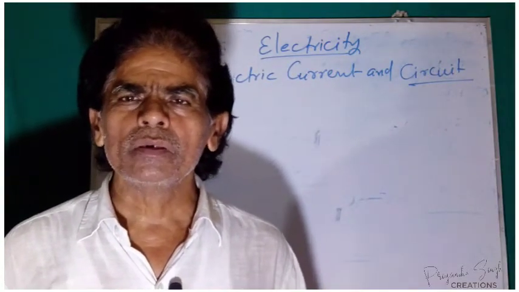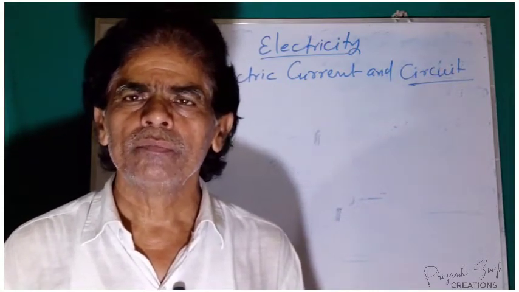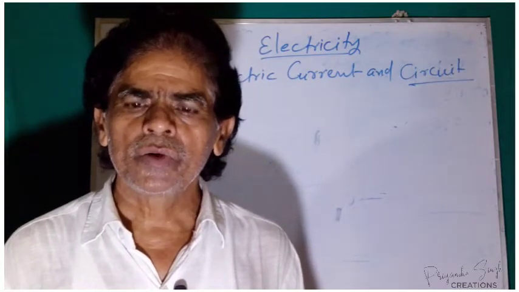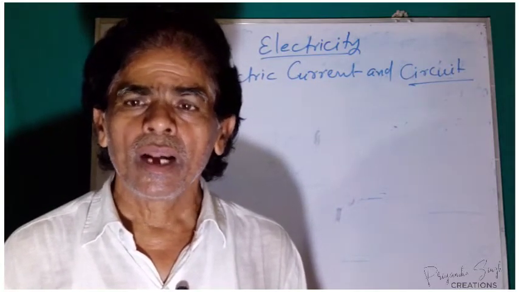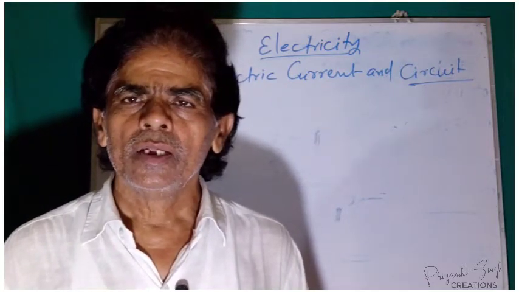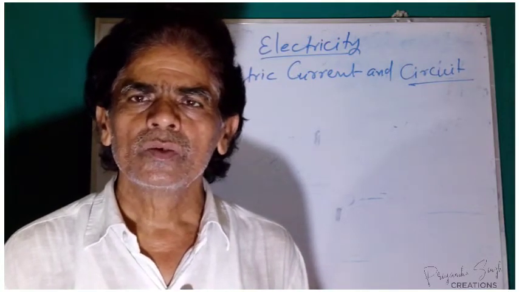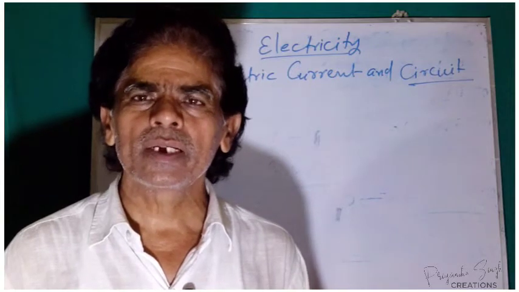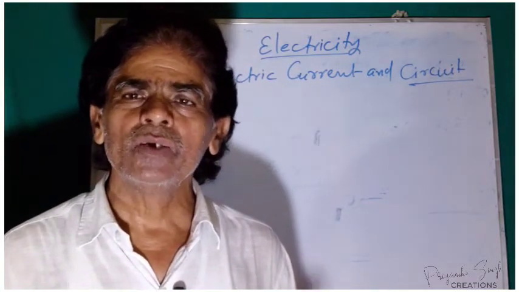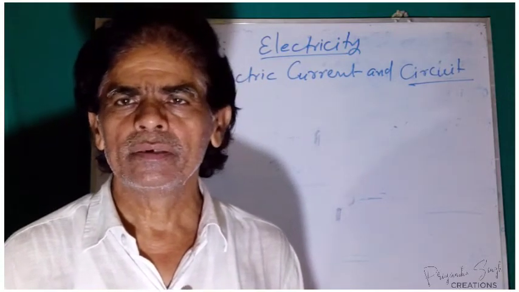This is a broad circuit, but if we want to create a small electric circuit around us in the laboratory, we have to use certain electrical appliances, certain elements of the circuit, and these are known as the elements of the circuit or the parts of the circuit.